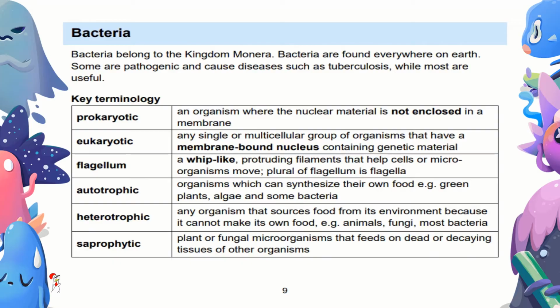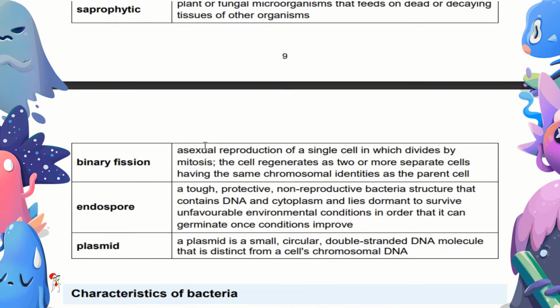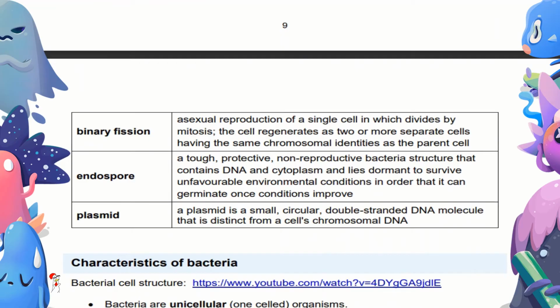Saprophytic are plants or fungal microorganisms that feed on dead or decaying tissues of other organisms. Then we have binary fission, asexual reproduction of single cells which divide by mitosis.